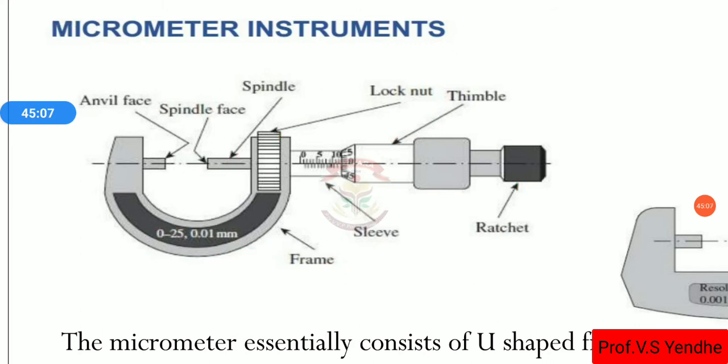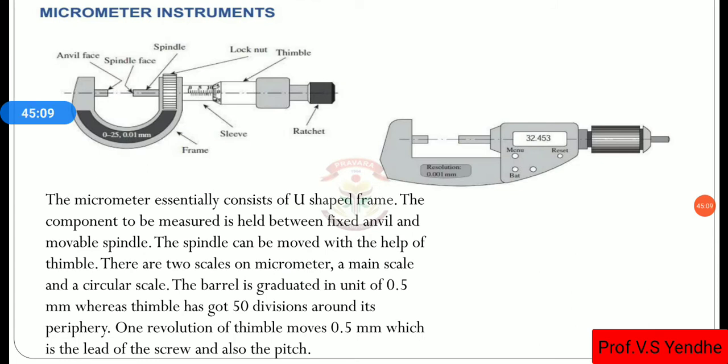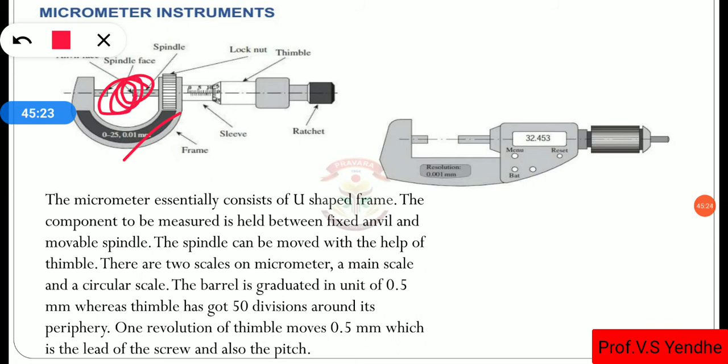So let us see the construction. The micrometer consists of a U-shaped frame. This is the U-shaped frame, and the component we have to measure is held between these two faces.